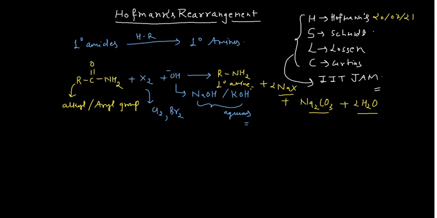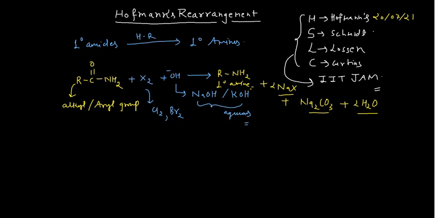So if you do it with acetamide, then you will have methylamine. Okay, and if you do it with benzamide, then you will have aniline. Okay, and then you will have your halogen, and the halogen would be either chlorine or bromine. We cannot take fluorine and iodine in that case, and you can take water soluble bases, which are the alkalis, and among the alkalis you can take either sodium hydroxide or potassium hydroxide, in aqueous medium.